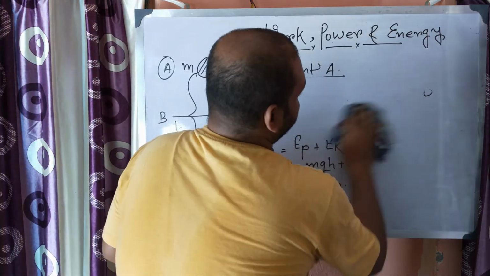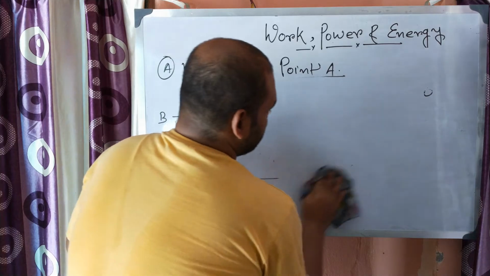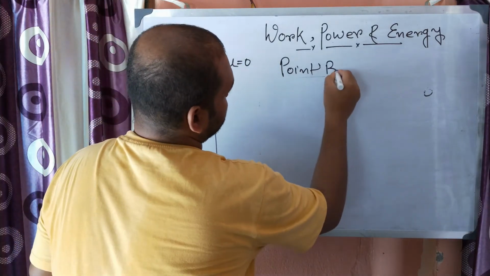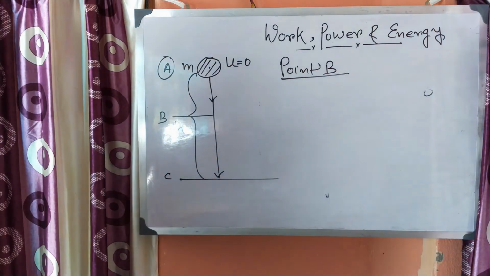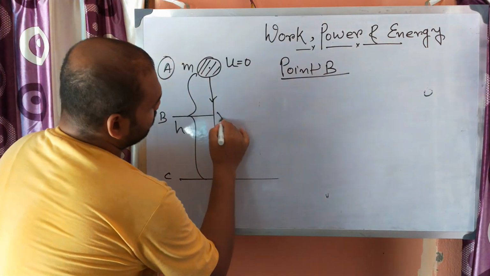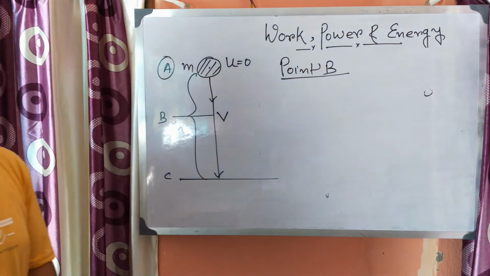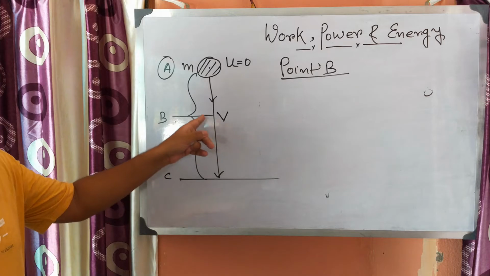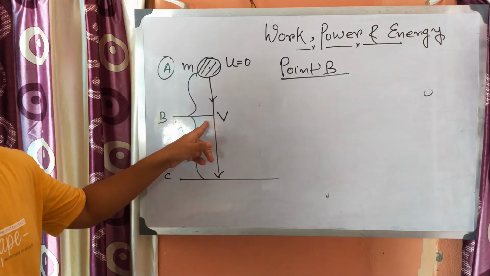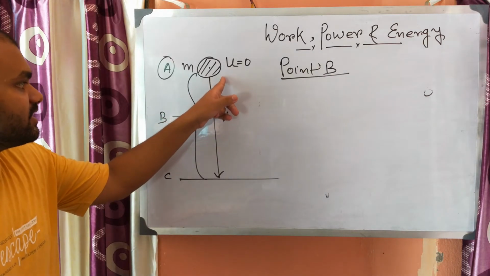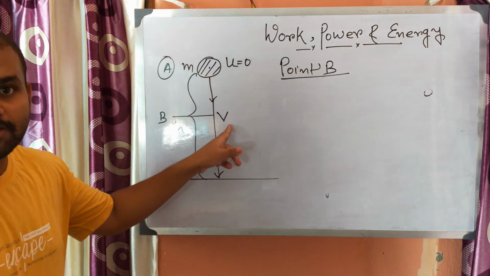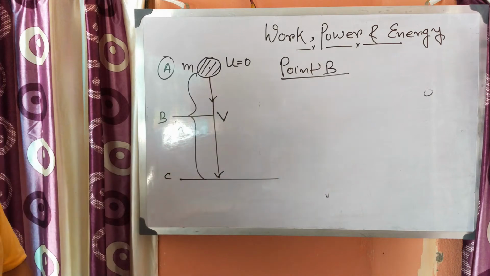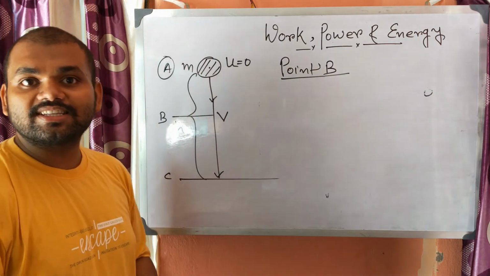Next, at point B, let us consider the velocity here is v. When the body is allowed to fall freely, after a certain time when it reaches the point B, its velocity becomes v. Now find out the potential energy and the kinetic energy here.